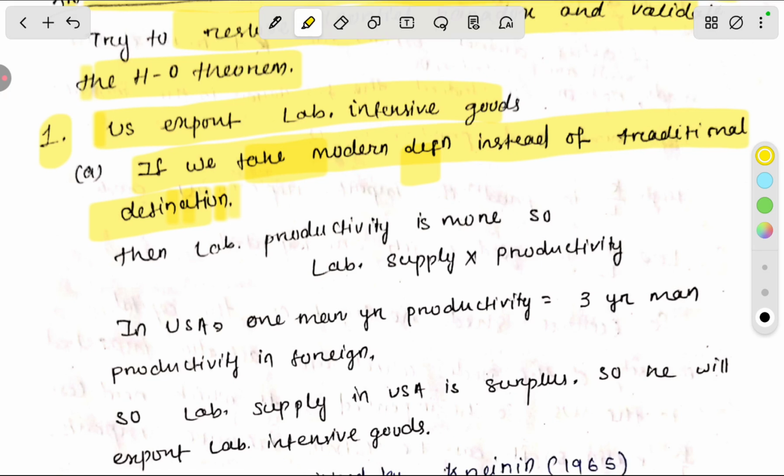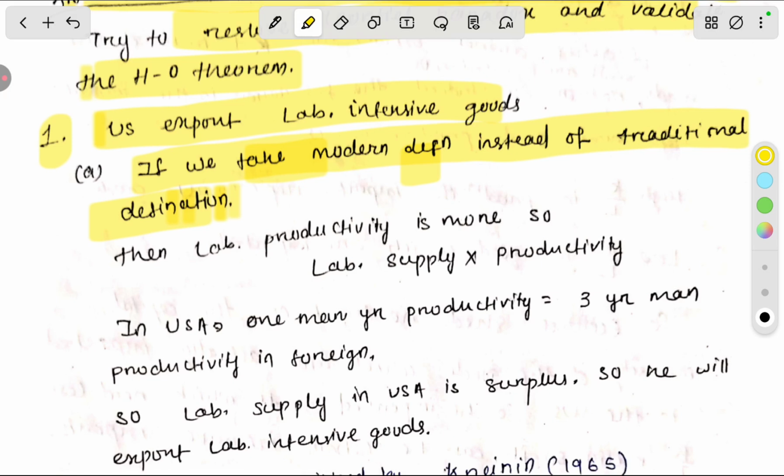Say there are two countries, country A and country B. Country A is the USA, country B is India. Country A, the USA, provides a labor supply of 5, but country B, India, provides a labor supply of 10. As we know, the productivity of American labor is at its best.